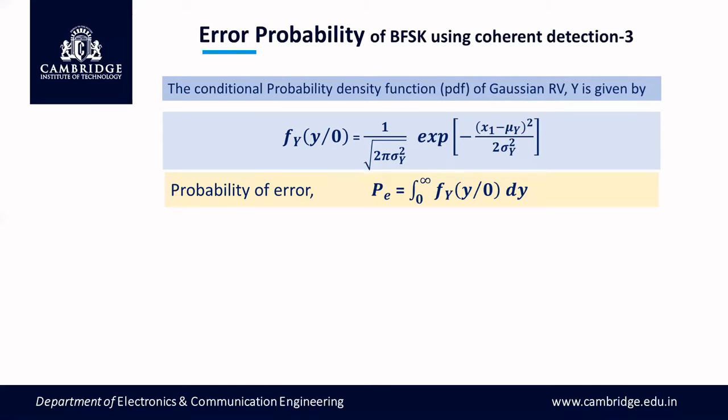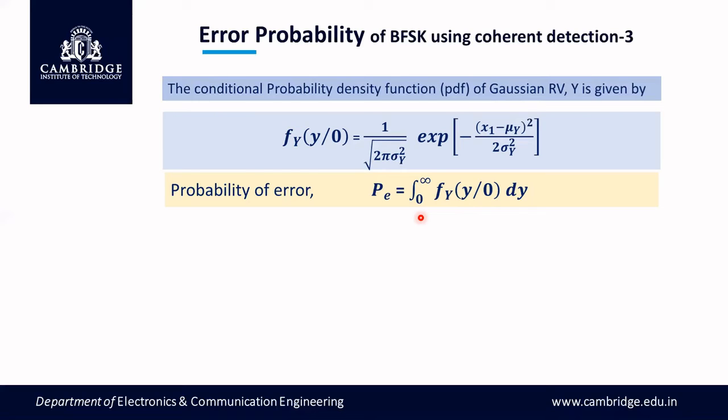Now the probability of error, or simply error probability, is given by the integration of the probability density function. So we integrate from 0 to infinity. Why the limit 0 to infinity? Because, as I said, when symbol 0 is transmitted, the symbol 0 is related to the component x2, which should fall in the region Z2.